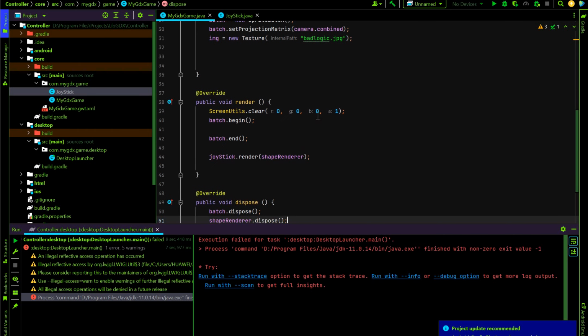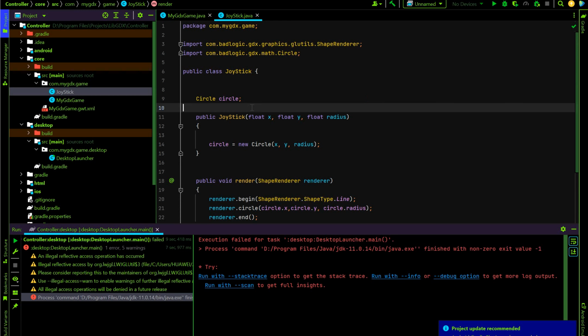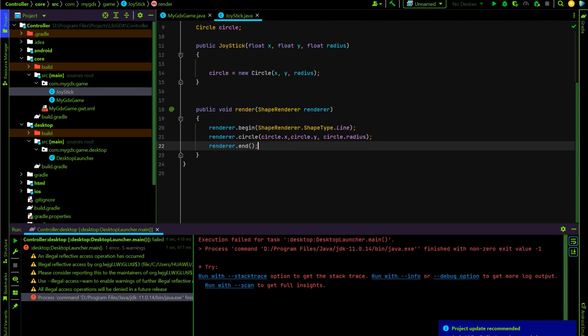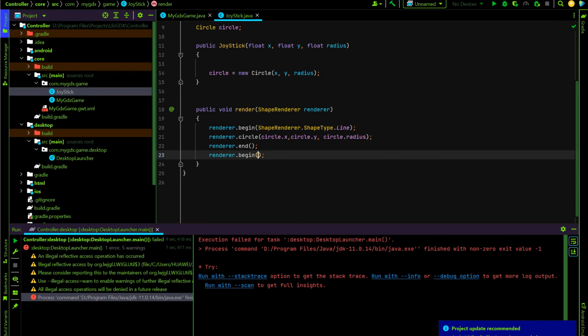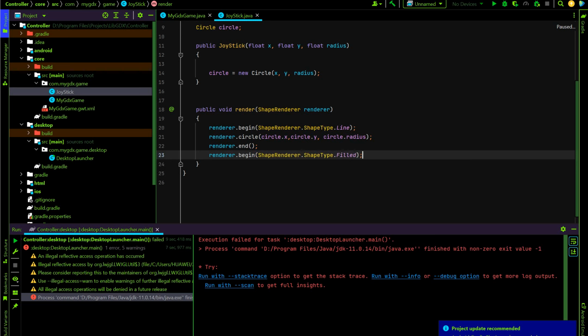So guys, what are we going to do? We created a joystick, and now what must be done? Guys, actually we create a thin circle at the center of this joystick. Why? You'll see. Let's create render.begin. This time we'll make this Filled. Why?